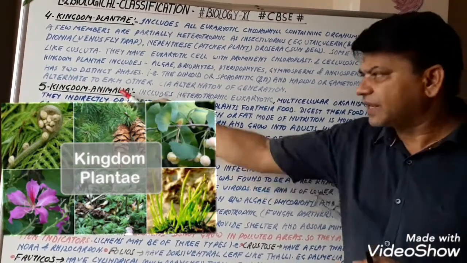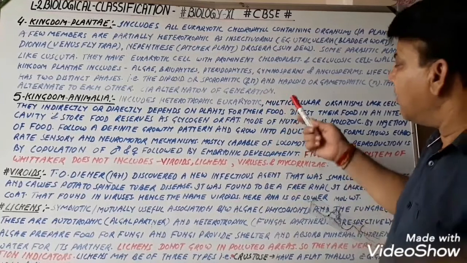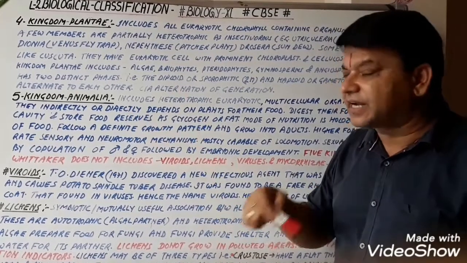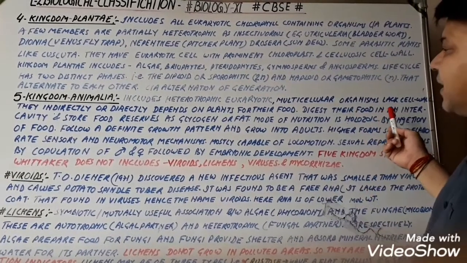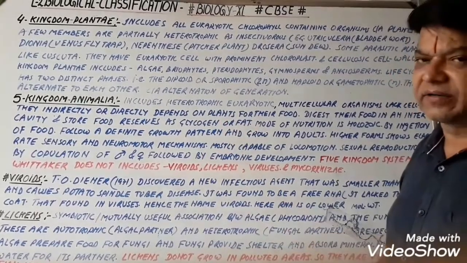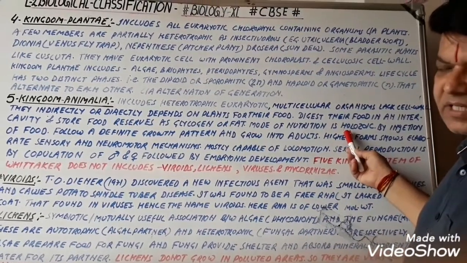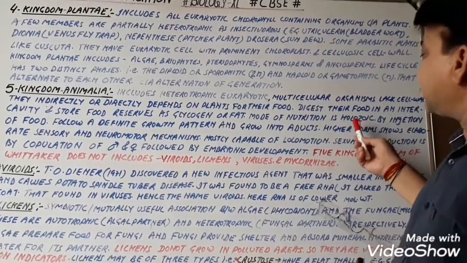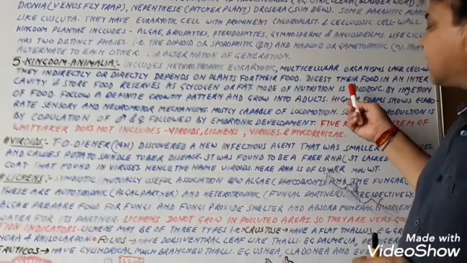Now, Kingdom Animalia. It includes heterotrophic eukaryotic multicellular organisms lacking a cell wall. They indirectly or directly depend on plants for their food, digest their food in an internal cavity and store food reserves as glycogen or fat. So this is a characteristic of animals. Mode of nutrition is holozoic. This is important to know. All animals show the holozoic mode of nutrition. That is, they take their food by the process of ingestion, of solid food material.